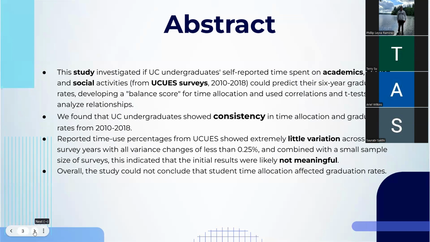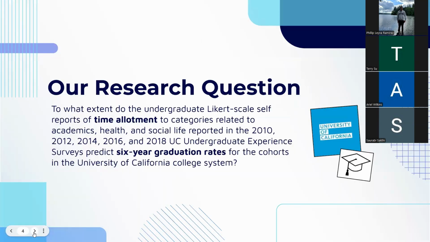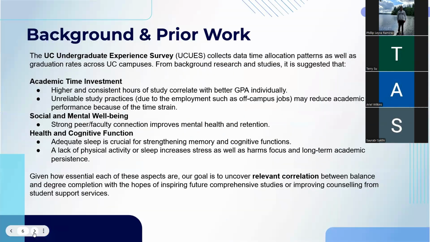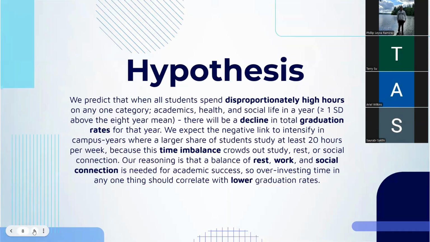So our research question asks, to what extent do the undergraduate Likert scale self-reports of time allocation predict graduation rates? From prior background studies, it is suggested that for each of these factors, health, academic, and social, they're all essential for academic performance. Therefore, we hypothesize that when a majority of students spend a disproportionately high number of hours on any one category, there will be a decline in total graduation rates for that year.